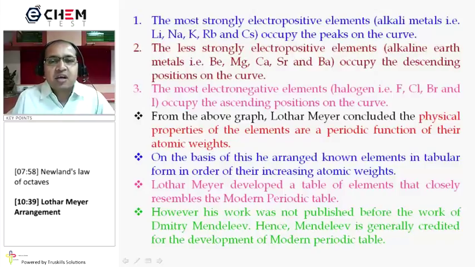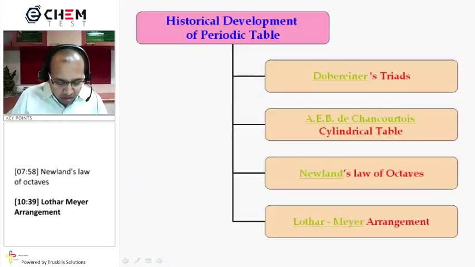Otherwise, a similar approach was made by Lothar Meyer, and he also prepared an almost similar tabular form of classification of elements as Mendeleev proposed at that time. So this is about the historical development of the modern periodic table.